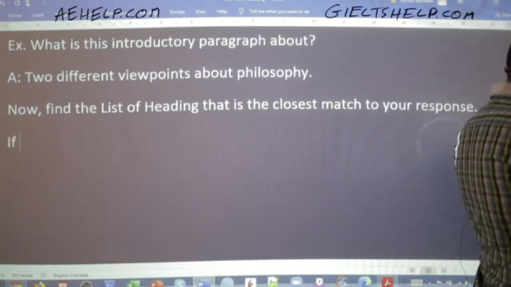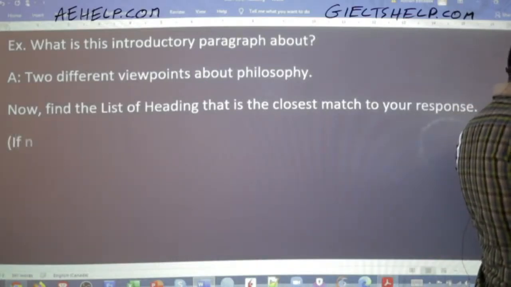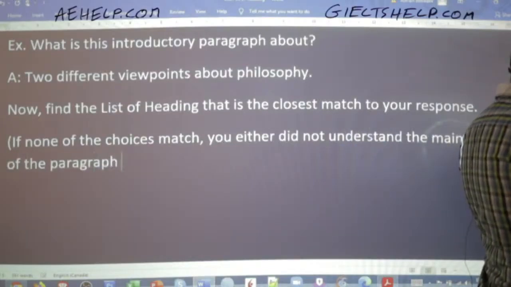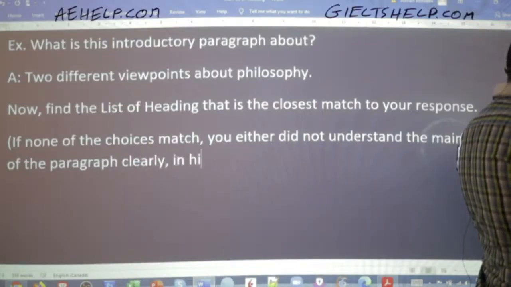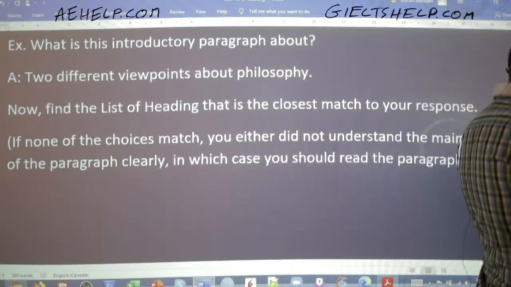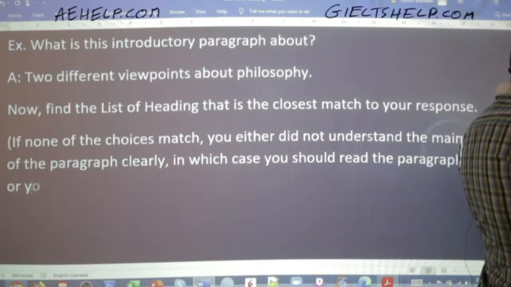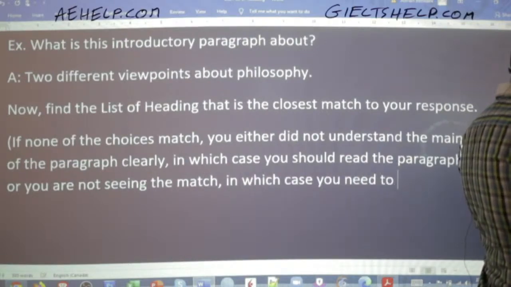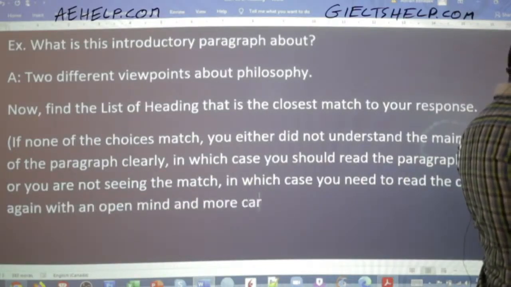So if none of the choices match, you either did not understand the main point of the paragraph clearly, in which case you should read the paragraph again, or you are not seeing the match, in which case you need to read the choices again with an open mind and more carefully.